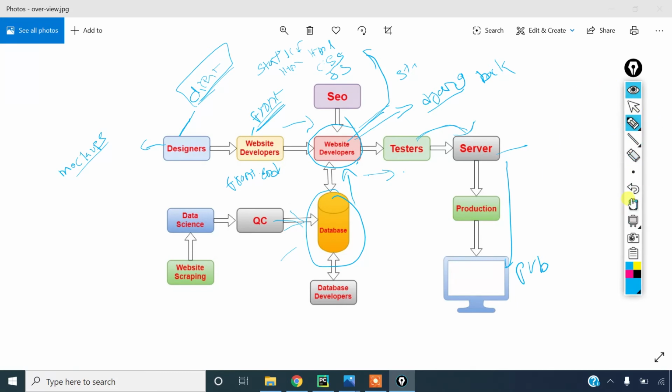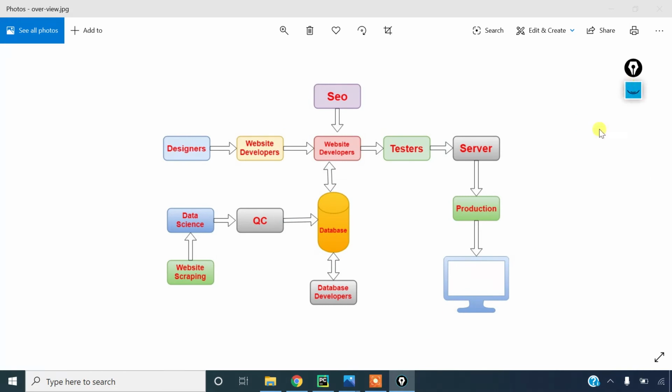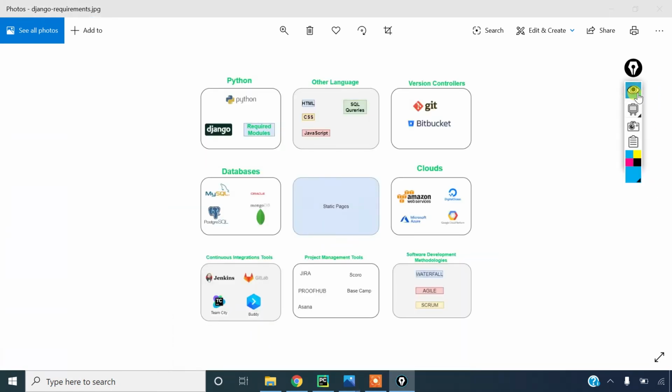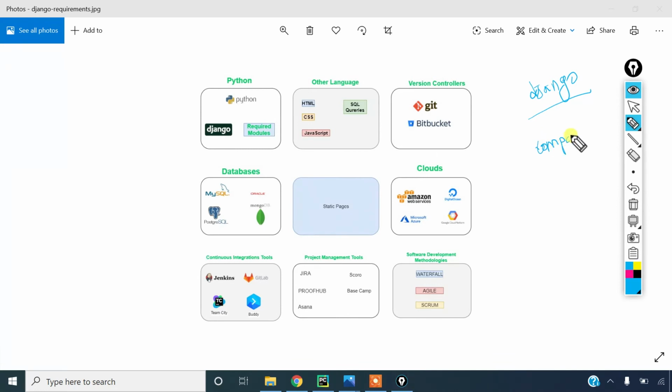Now I will show you some tools. See this area. To build a website, take one company. The company follows these strategies. If you want to build a website using Python, using Django, and you are working for a company, what skills should you have? If you are working on your own, then you don't need to learn all these concepts. If you are working for a company, you should have these skills.